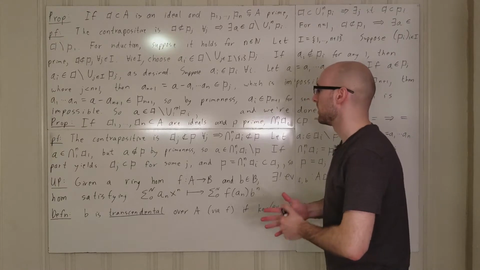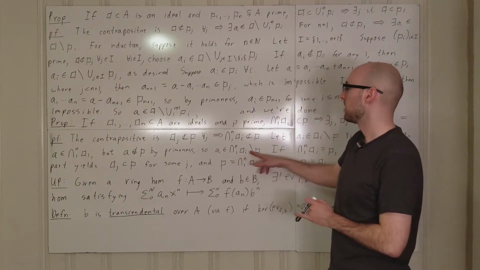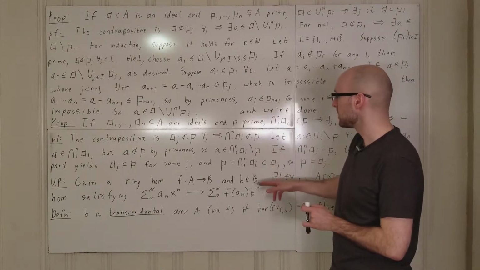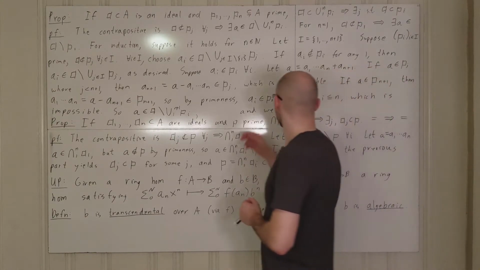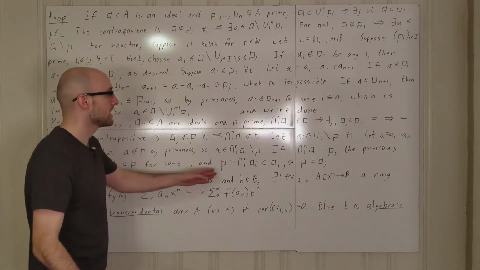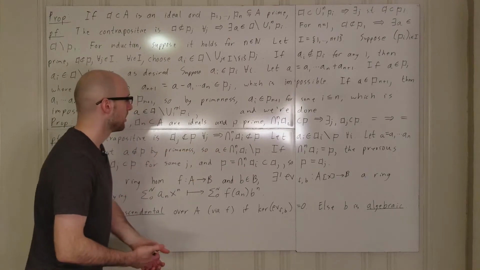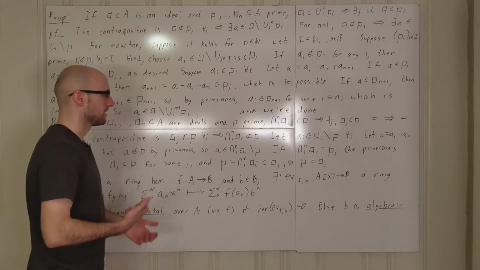And so we found an element A which is in the intersection of the A_i, but it's also not in P. And therefore, it cannot be the case that the intersection of the A_i is contained in P. And so we've proven the contrapositive statement.